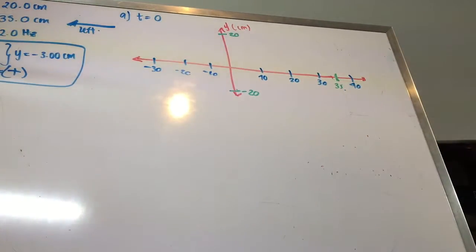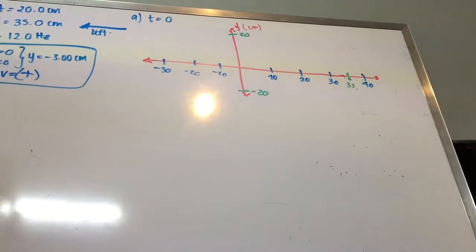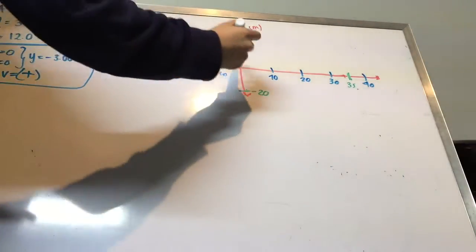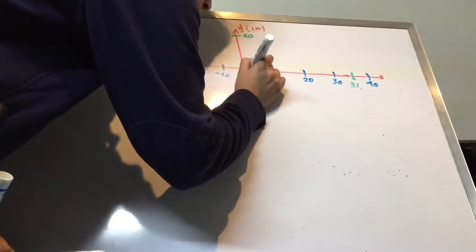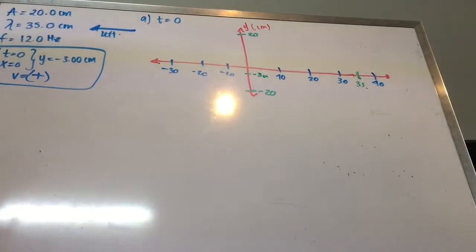And what we know is that it's at a minus 3 centimeters position when the time is equal to 0 and the x is equal to 0. So time equal to 0, x equal to 0, but our y is equal to minus 3, right? Let's write it like that.